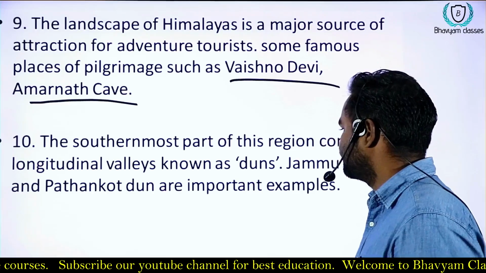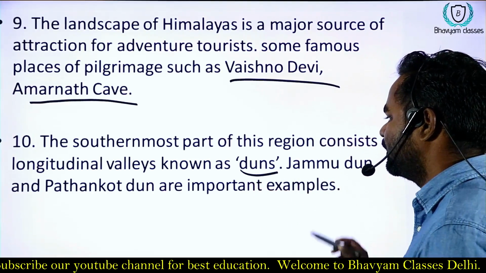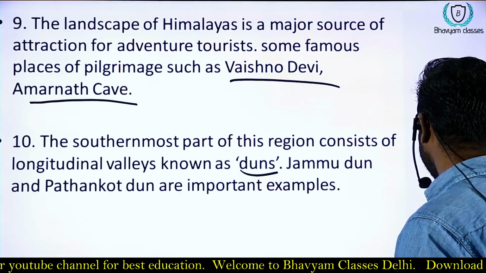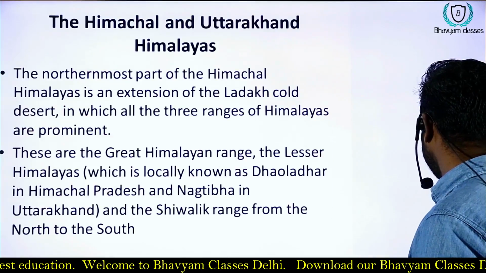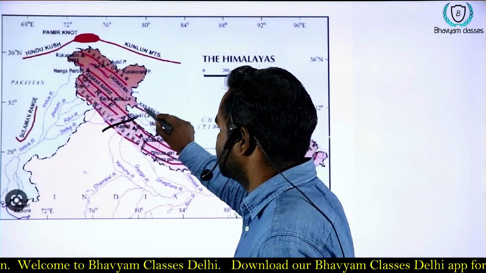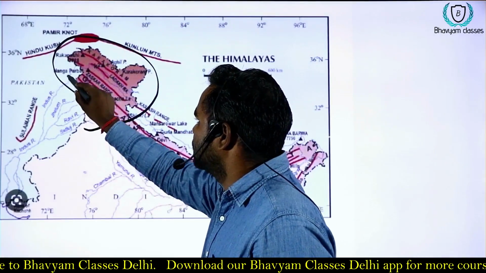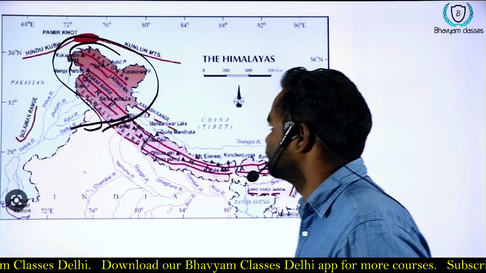And we have different dunes present there. This range is the Kashmir region, from Indus to Satluj.